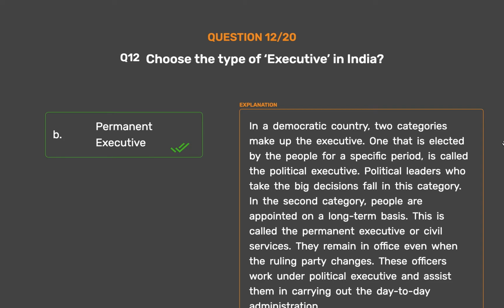In the second category, people are appointed on a long-term basis. This is called the permanent executive or civil services. They remain in office even when the ruling party changes. These officers work under the political executive and assist them in carrying out the day-to-day administration.